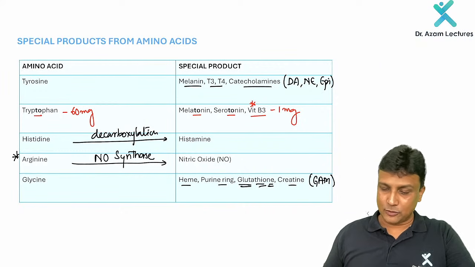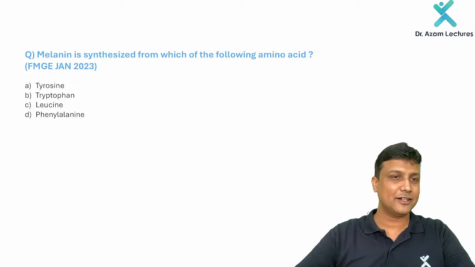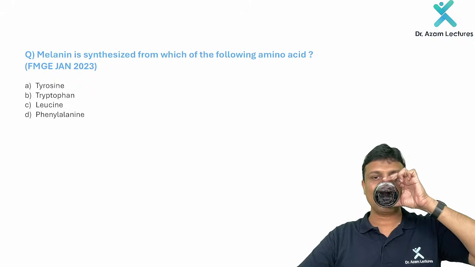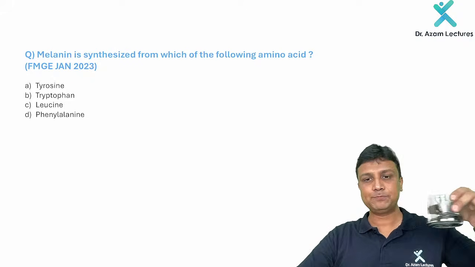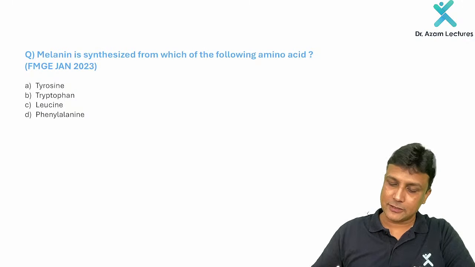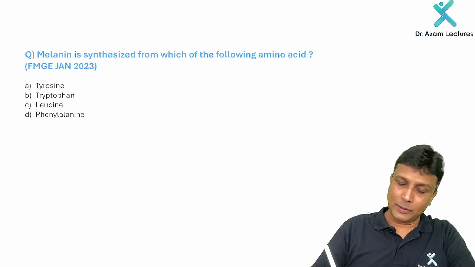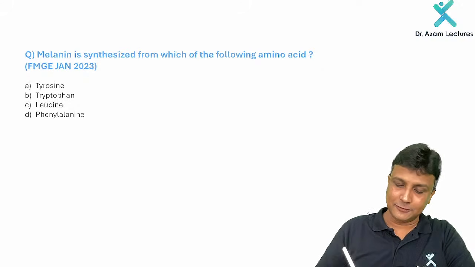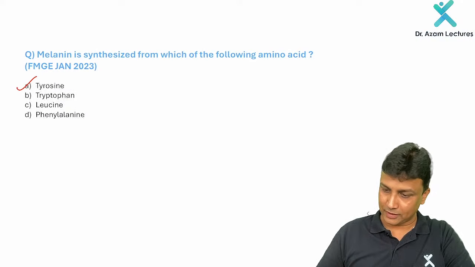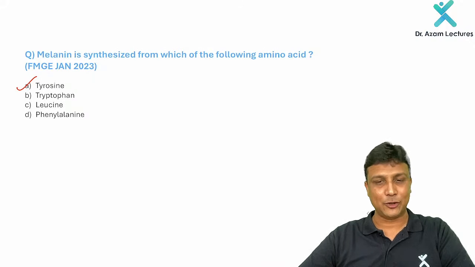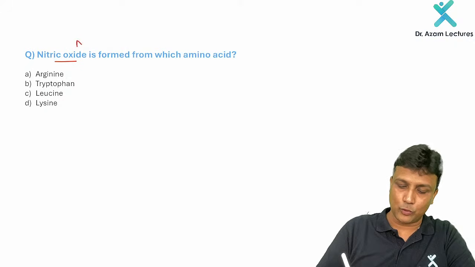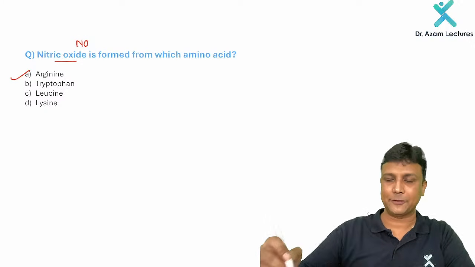Now, once you are done with this one, amino acid and special product, can you please answer this question for me here? Melanin will be synthesized from which of the following amino acids? Yes, of course, it will be synthesized from tyrosine. Absolutely correct. Similarly, nitric oxide, that is NO, will be synthesized from arginine.